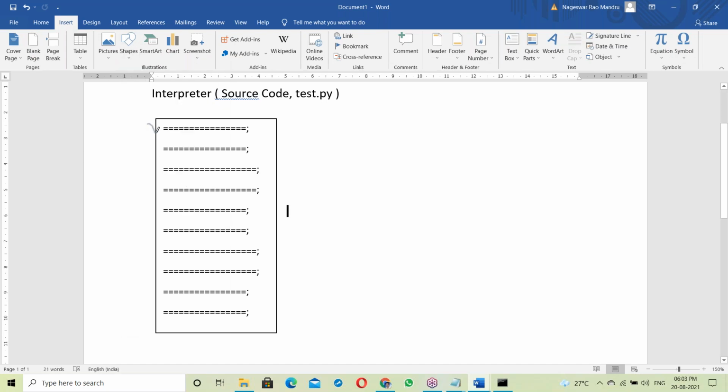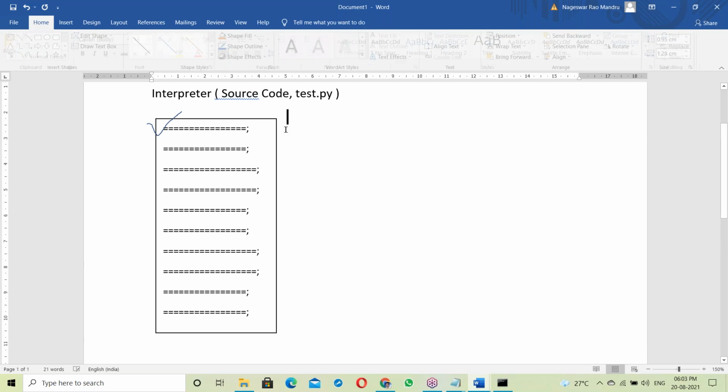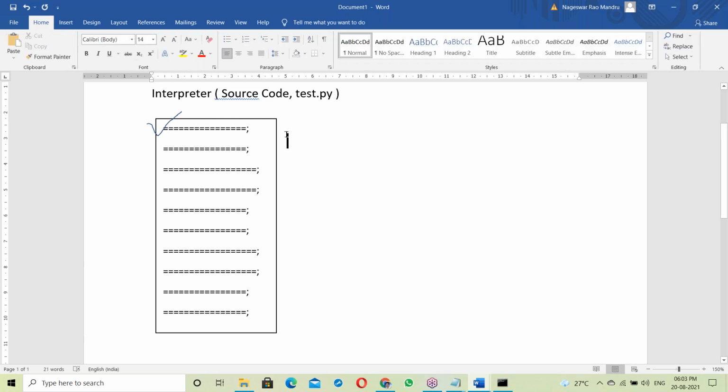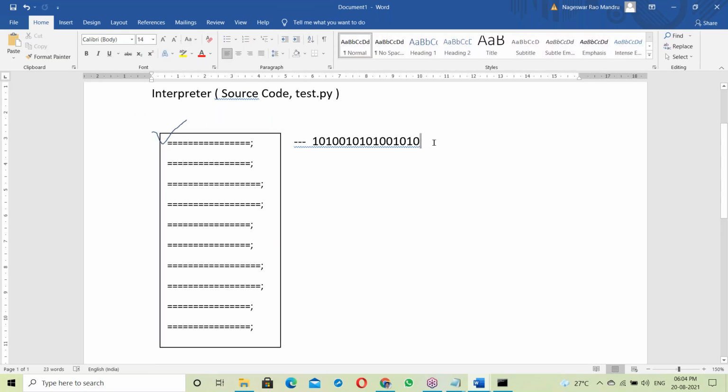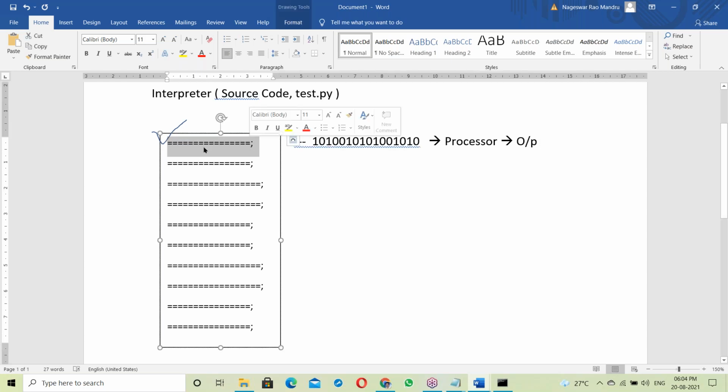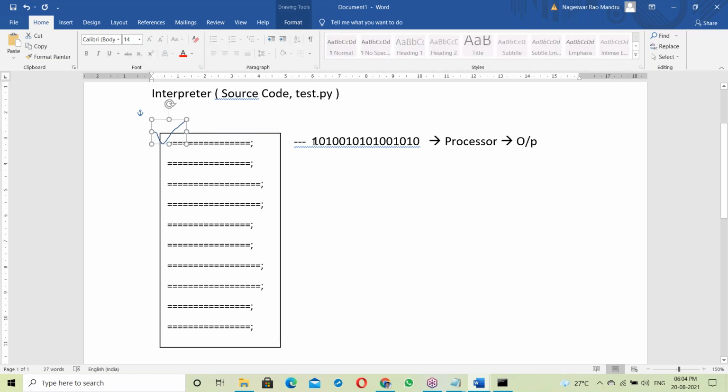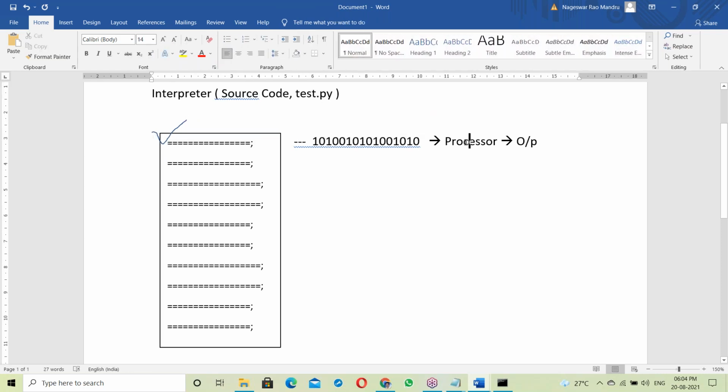The interpreter checks the first statement. Suppose the first statement is correct. That statement simply gets converted into binary code, just zeros and ones format. After converting it to binary code, the statement is given to the processor. The processor takes this statement and generates outputs. So if the first statement is correct, it converts into binary code and is given to the processor, and the processor runs and gives results.